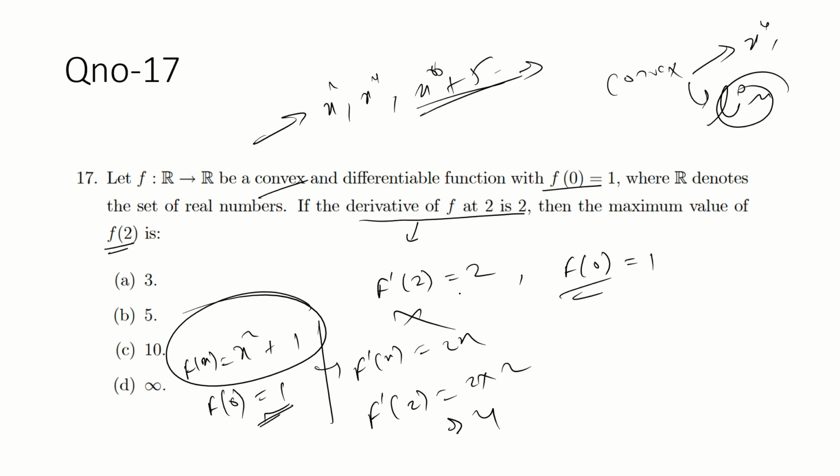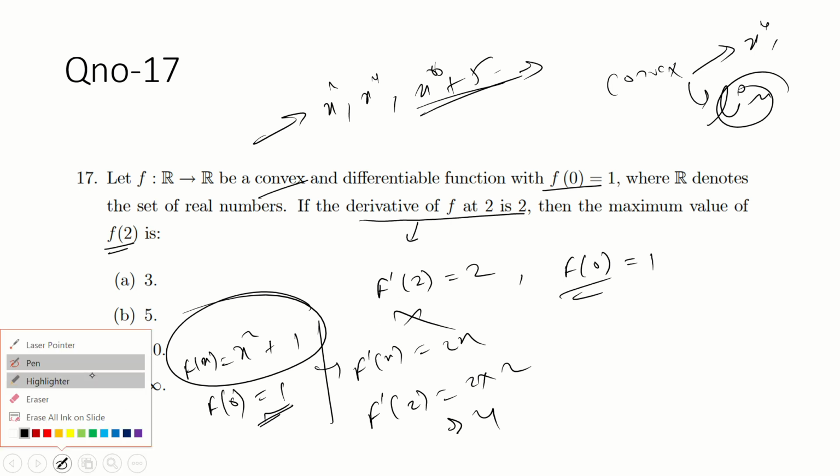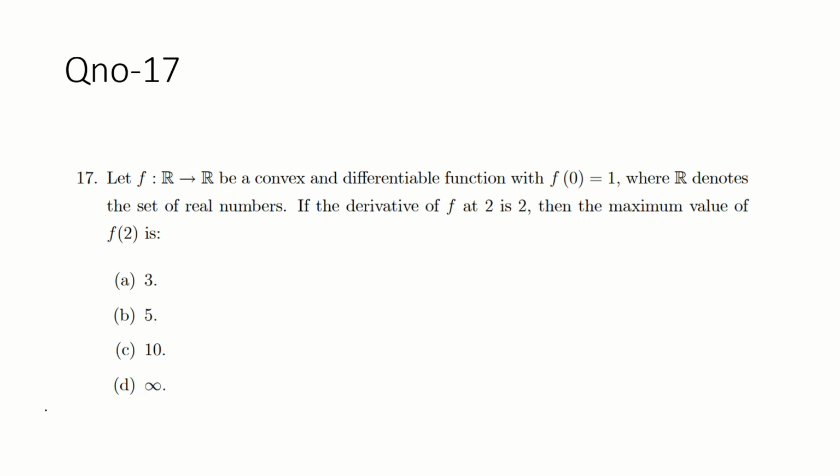So you will take a linear combination to satisfy both conditions: f dash 2 equal to 2 and f0 is equal to 1. Can we take x square by 2 plus 1?